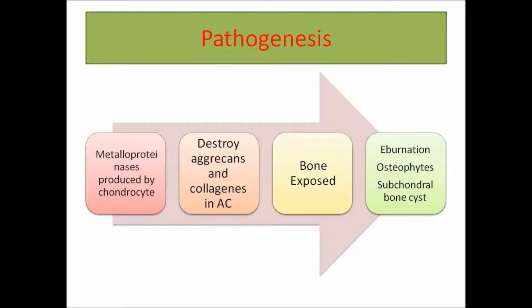Interleukin-1 is possibly the main triggering factor. It will trigger an increase in the production of metalloproteinases to the point where they will overwhelm the synthetic factors. This will result in increased degradation of the cartilage by destruction of the aggrecans and collagens in the articular cartilage. This will lead to fibrillation and cracking, and then erosions of the cartilage that end in bone exposure, which will react by formation of osteophytes, subchondral bone sclerosis and subchondral bone cysts.